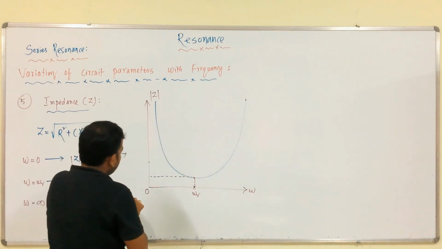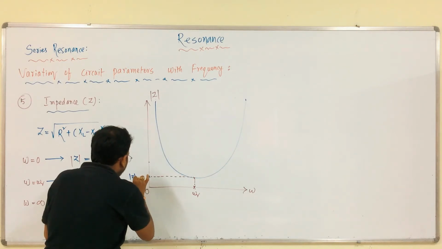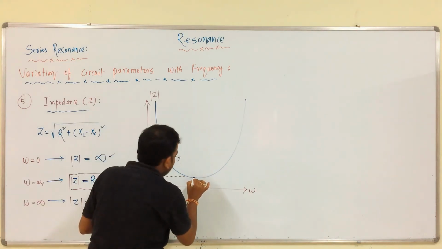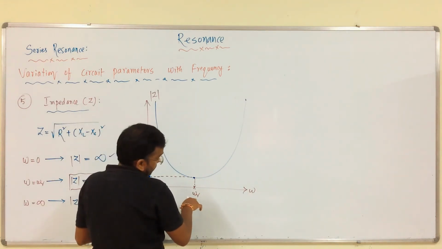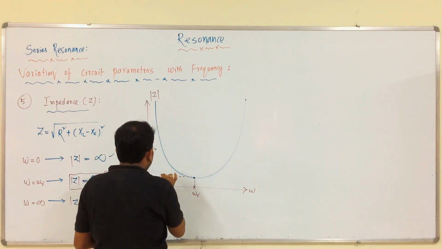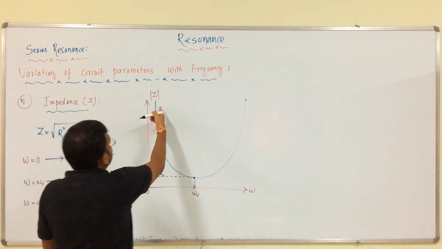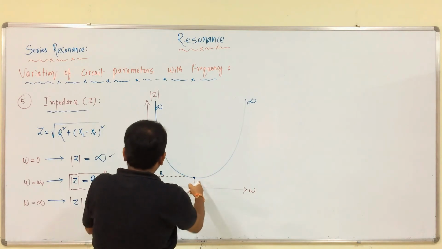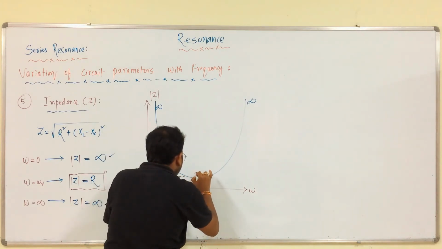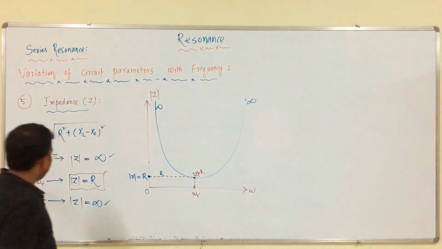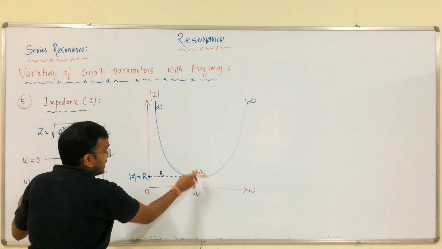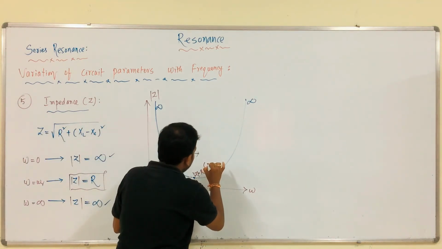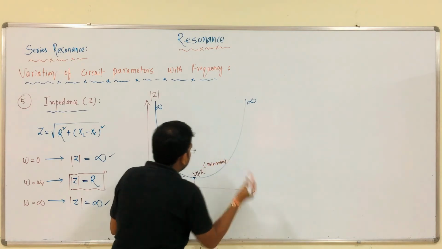This is the value of mod Z equal to R. At this point, the circuit acts as a pure resistive circuit, and you can get the resonant frequency. This is the value of R only. In this case we have infinite impedance, in this case also infinite impedance, but at this case Z is equal to R. When omega is equal to omega r, Z is equal to R, that is the minimum value. We have minimum impedance, that is it, all are satisfied.